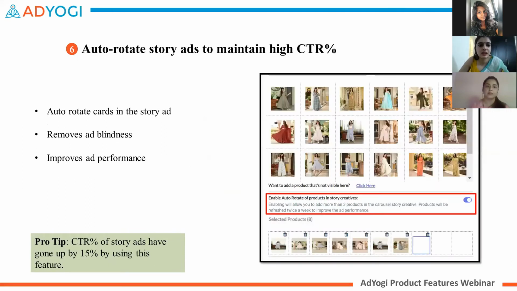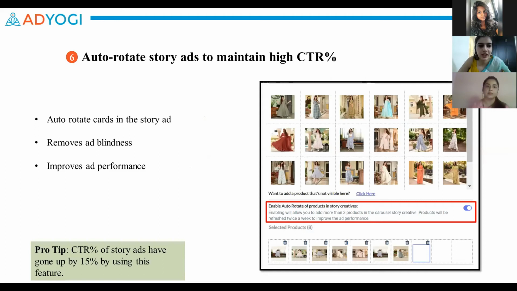The next feature is the auto rotation of story ads. This one is another feature that helps us in making sure that our ads are very frequently updated with minimal manual intervention. As you all know, story ads need to be updated at a far higher frequency than any other format. In this feature, you can add up to 10 cards for the story carousel, and we'll pick 3 cards at a time to be shown to users in the ad. And these 3 cards will keep shuffling twice a week. So on day 1, we may show the first 3 images, but on day 3 or day 4, these products will get shuffled and the next 3 or some other 3 products will be shown.